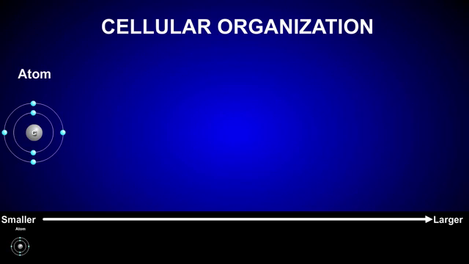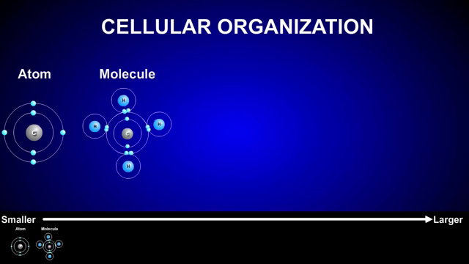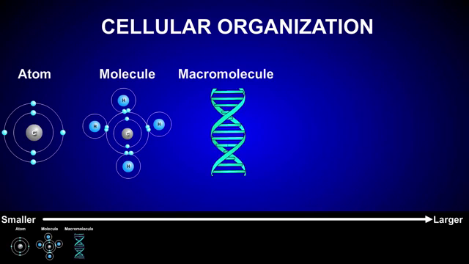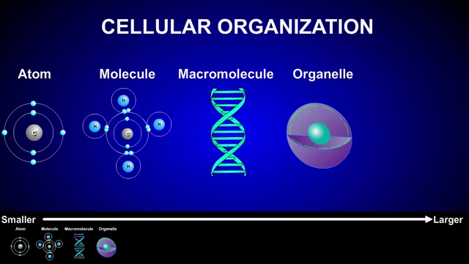Cellular organization begins with the atom, which is the basic unit of matter. Atoms combine with other atoms to form molecules, which in turn can combine to form macromolecules, like the DNA shown here, which is used to store hereditary information. Atoms, molecules, and macromolecules combine to form structures within cells, such as organelles, which are tiny compartments of eukaryotic cells. Each organelle has a specific cellular function. The nucleus, for example, is an organelle used for the storage of DNA.